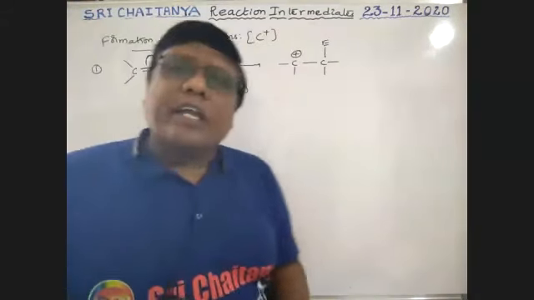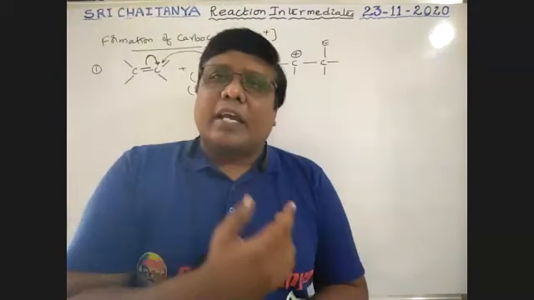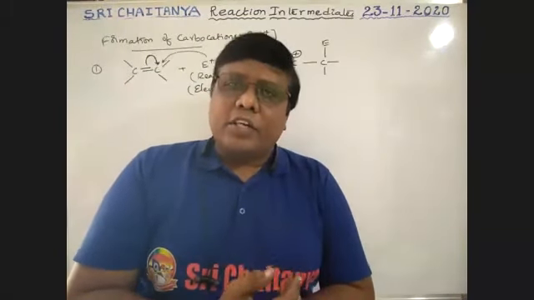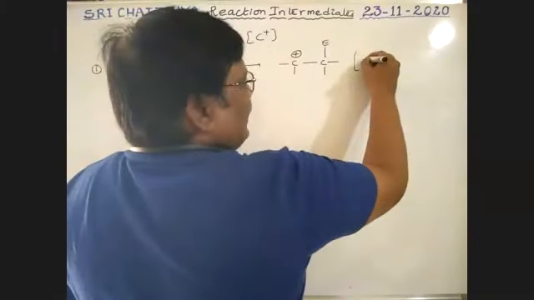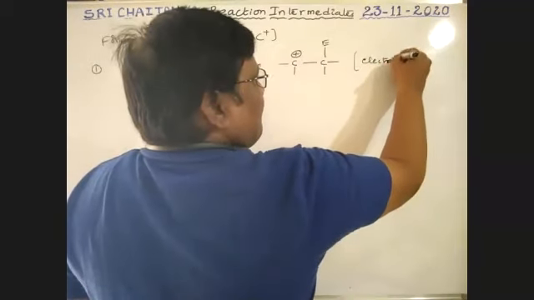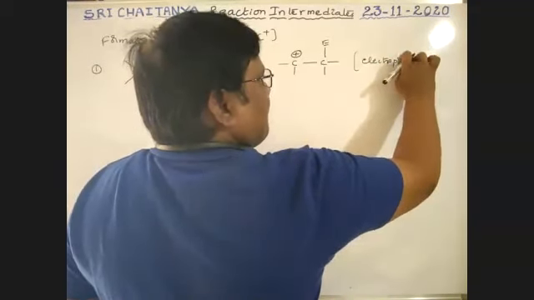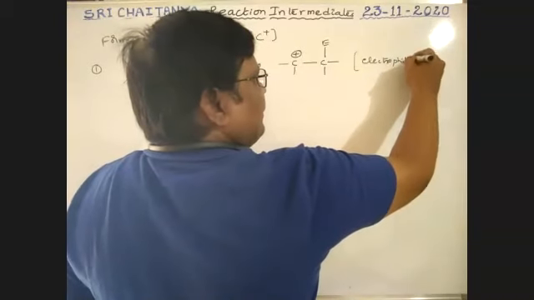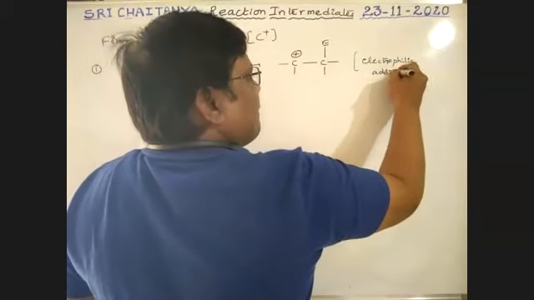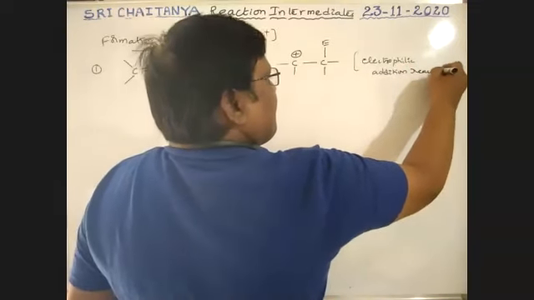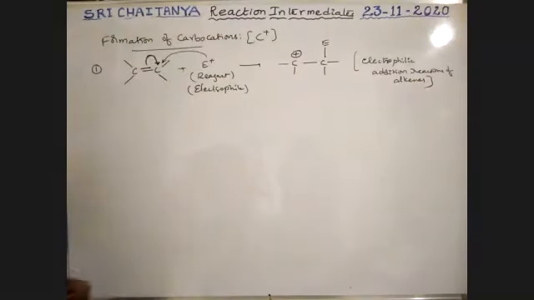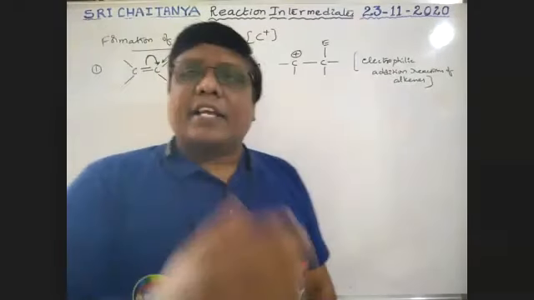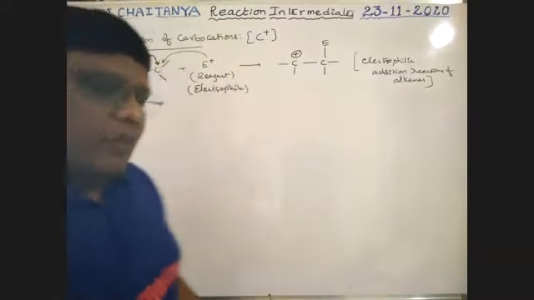Therefore, in electrophilic addition reactions of alkenes, the carbocation is the reaction intermediate.